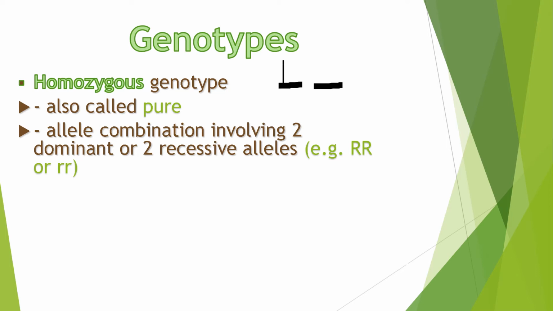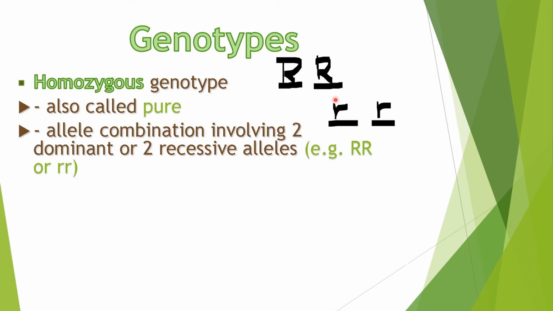And if we have two dominant alleles as our genotype, then we can read this as homozygous dominant genotype because it includes dominant alleles. We have two dominant alleles. Again, when we say homozygous genotype, it includes two the same alleles. How about if we have two lowercase letters or two recessive alleles? So how can we read this genotype? So this is called homozygous recessive genotype.